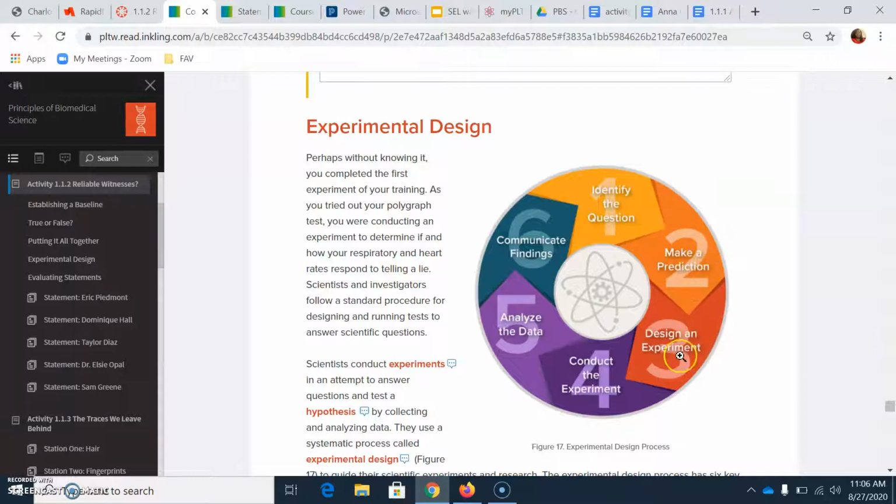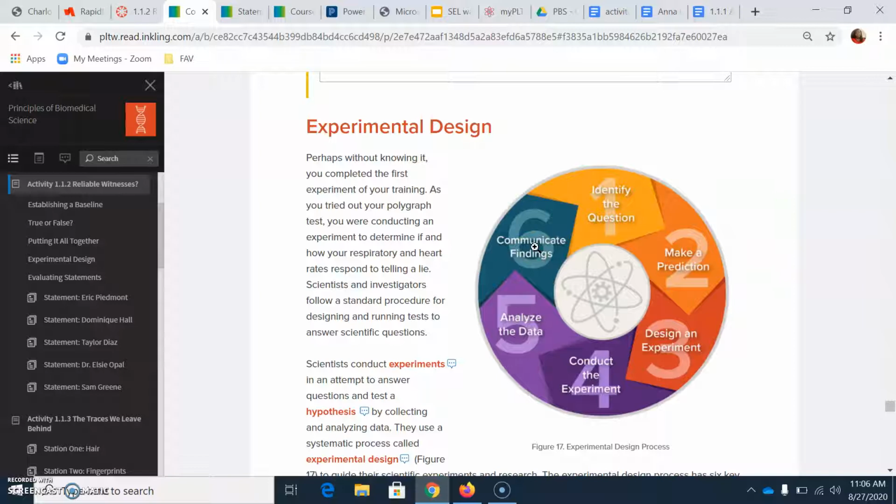Then based off of that, you're going to try to design an experiment to try to get some answers. After you design your experiment, you're going to conduct the experiment. After you conduct the experiment, you should get some type of results or data. You're going to analyze them, and then you're going to communicate your findings, whether that's in a case report or an oral presentation or something.